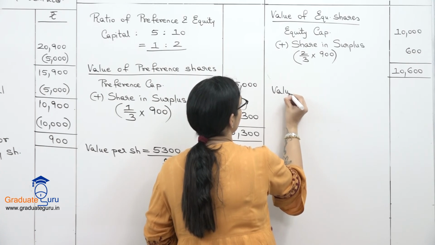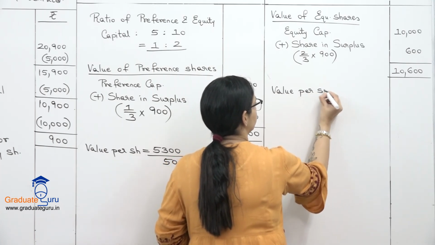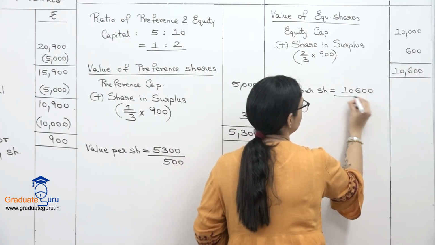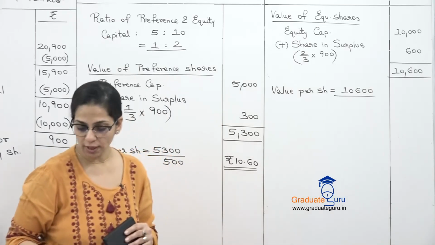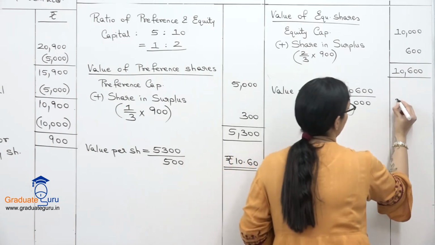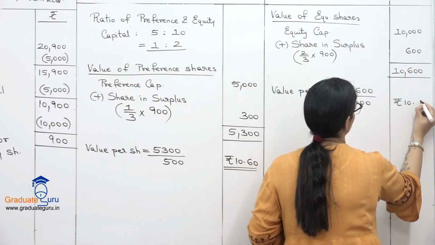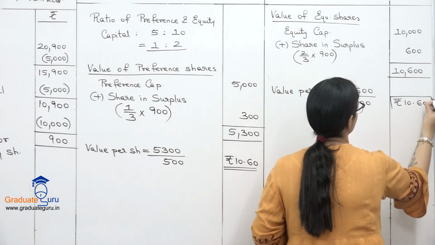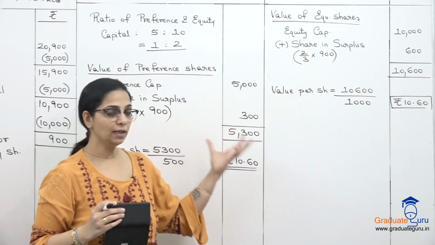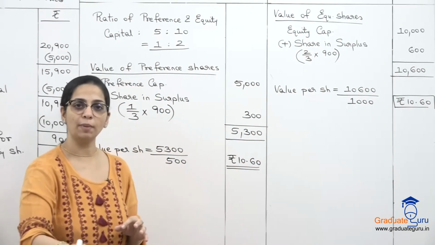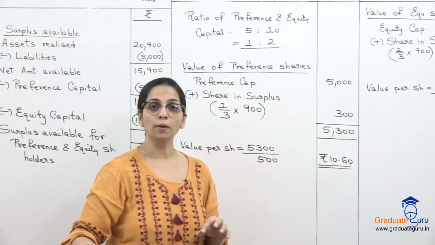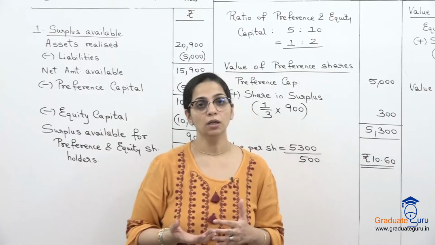And value per share: that 10,600 divided by the number of shares, and the number of shares in our balance sheet is 1000. So again over here also the value is 10.60. 10,600 divided by 1000. So by coincidence the values of both came out the same here. It is not necessary that they will be the same. Okay. So this is how you value your preference shares as well as the equity shares.